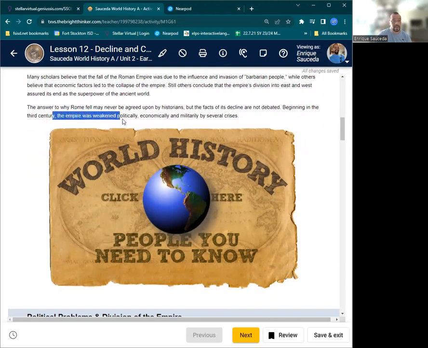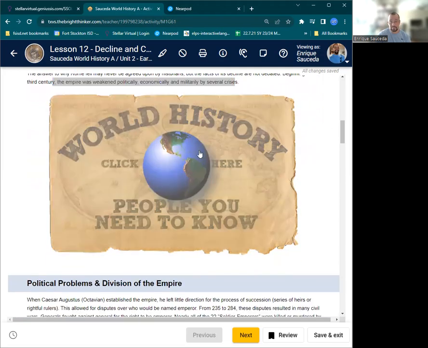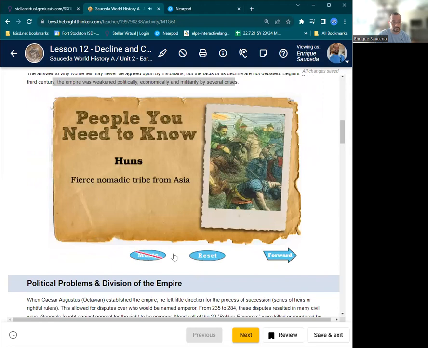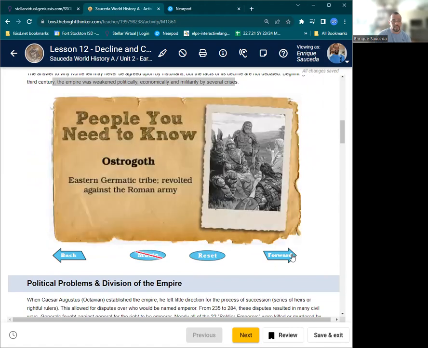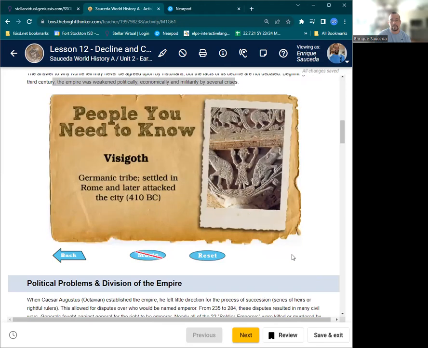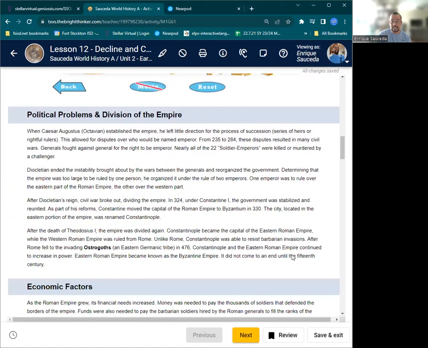Beginning in the 3rd century, the empire was weakened politically, economically, and militarily by several crises. People we have to know. Huns, right? This tribe. Odoacer, the German. Ostrogoth, Eastern Germanic tribe. And the Visigoths, this Germanic tribe. Rome never fully conquered Germany, right? So that's kind of what helps the Germans rise to power. Never conquered by Rome type of thing.